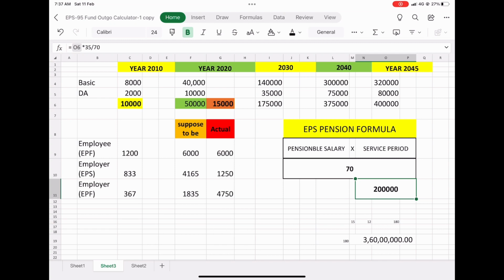Unexpectedly, if something happens to you, in that case, your spouse will be getting 50%. That means she'll be getting 1 lakh rupees up to her end. This is the basic. Now let me give you the conclusions.